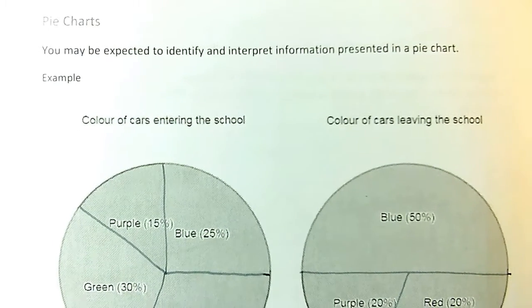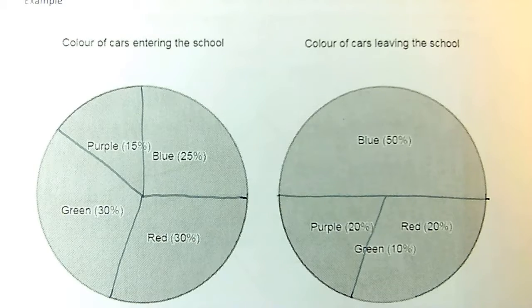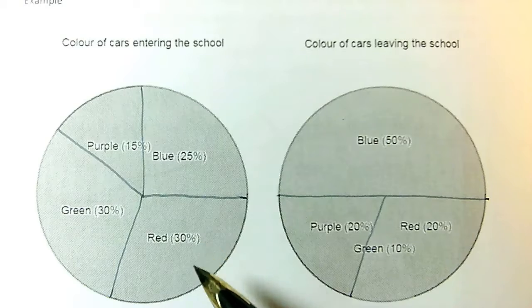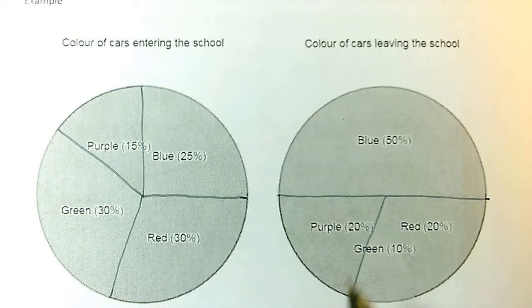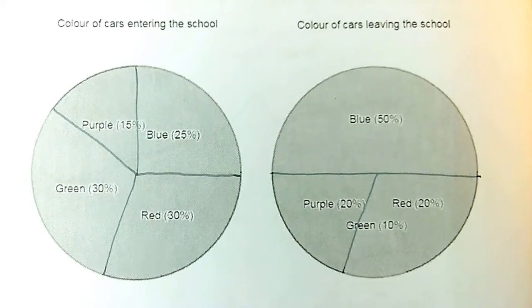Okay, we've got a question about pie charts, which in your booklet are cunningly printed in identical shades of grey. Actually, if you look carefully, you can see where the lines go, but I would do what I've done if I were you and draw in the cut-off point, so you can see what you're supposed to be seeing.